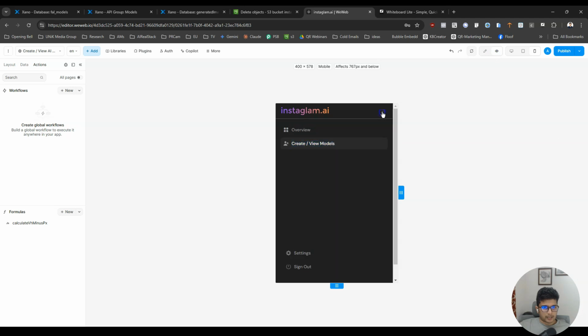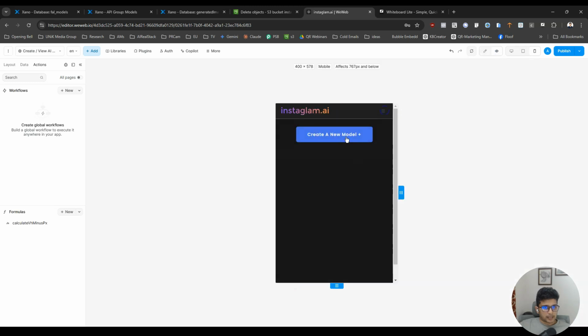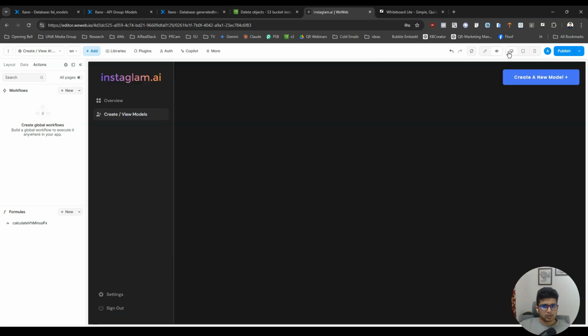So whenever they click on it, it's going to open a beautiful menu instead of whatever we had before. That was like terrible, like really terrible, right? Yeah, so we fixed the menu in mobile, and we have also added the button.